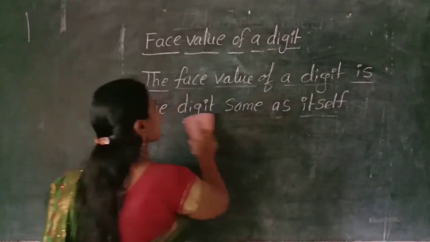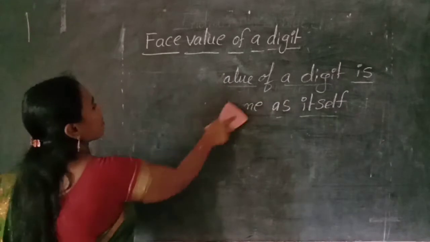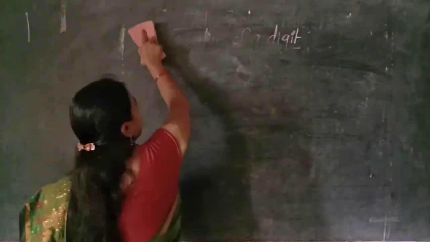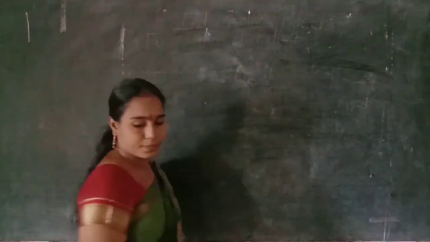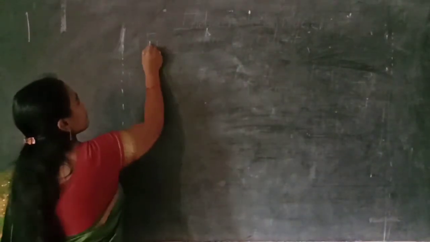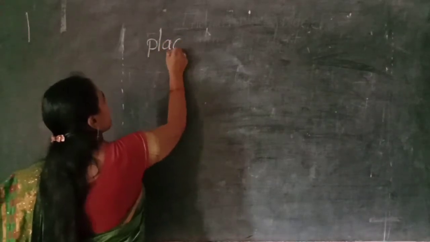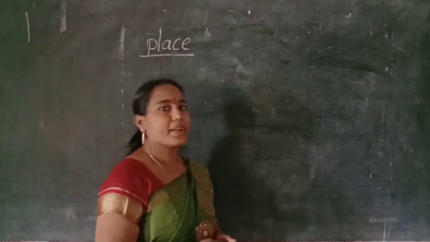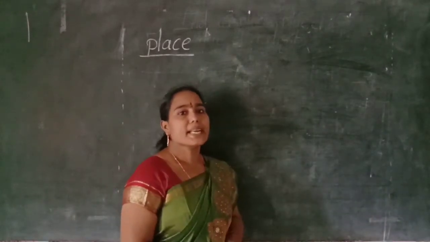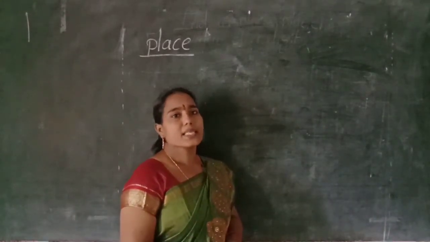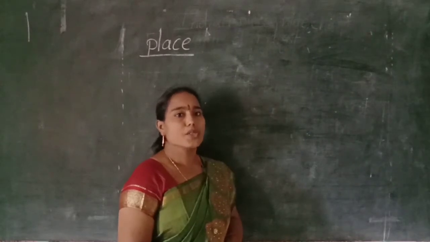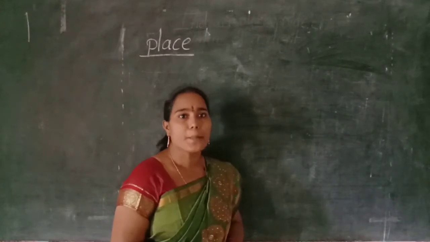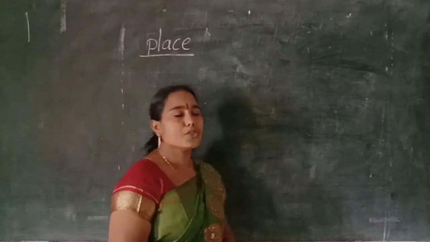Next, I will explain what is the place of a digit. What is the place of a digit? The place of a digit is the place it occupies in the place value chart.